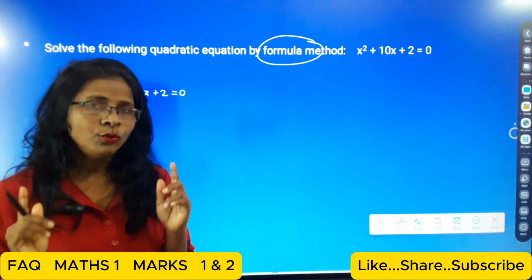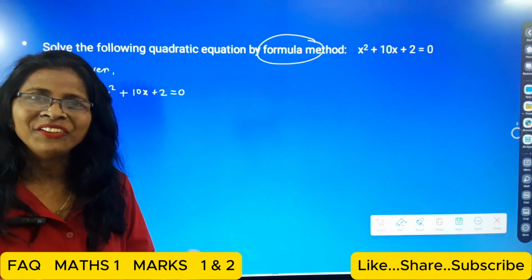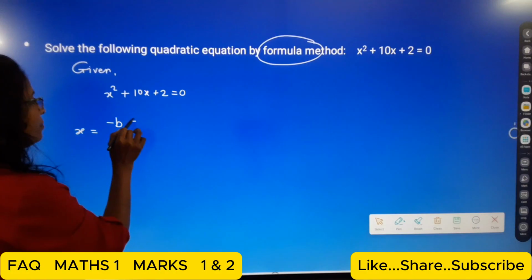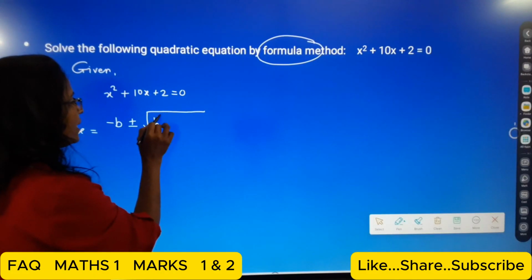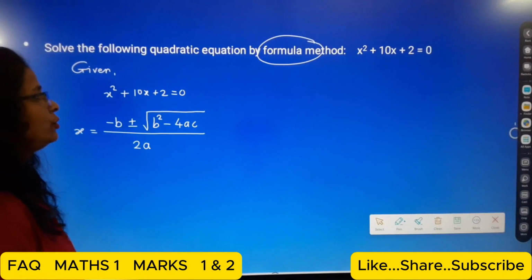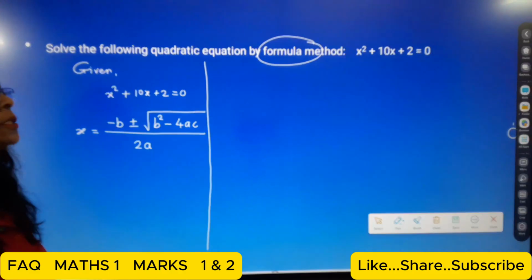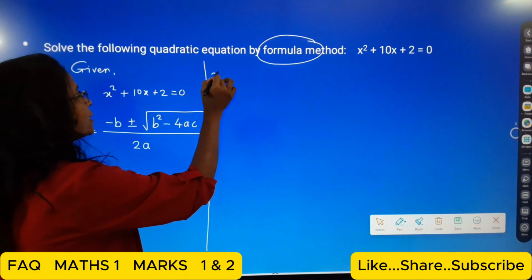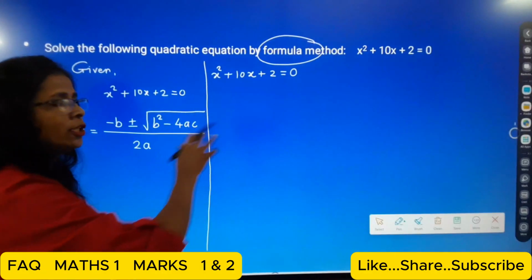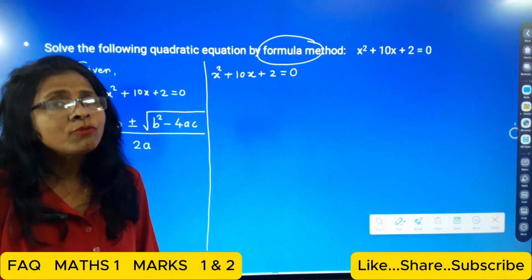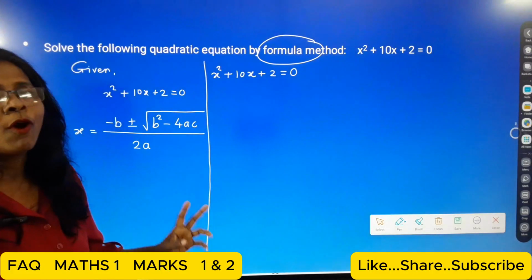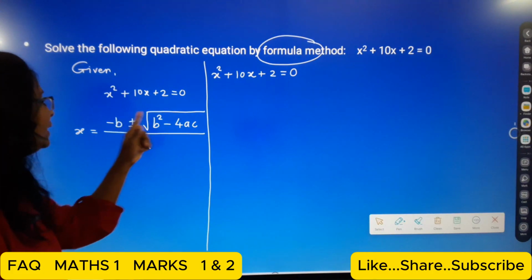So students, we know the formula for solving a quadratic equation. The formula is x is equal to minus b plus or minus the square root of b square minus 4ac, upon 2a. Okay, so this is the formula. Now here, students, first we write the given quadratic equation, x square plus 10x plus 2 is equal to 0. Why do we write the given quadratic equation? Because in this formula we want the values of a, b and c.